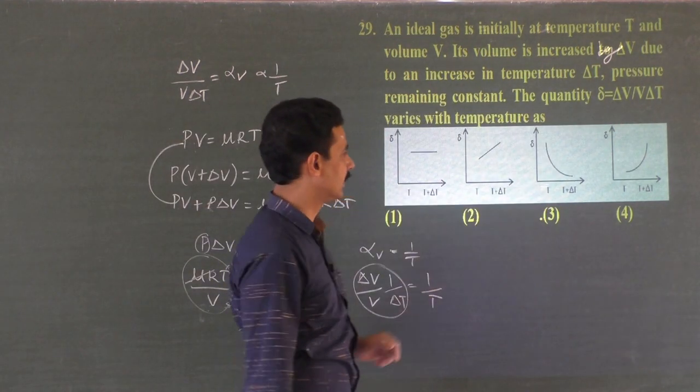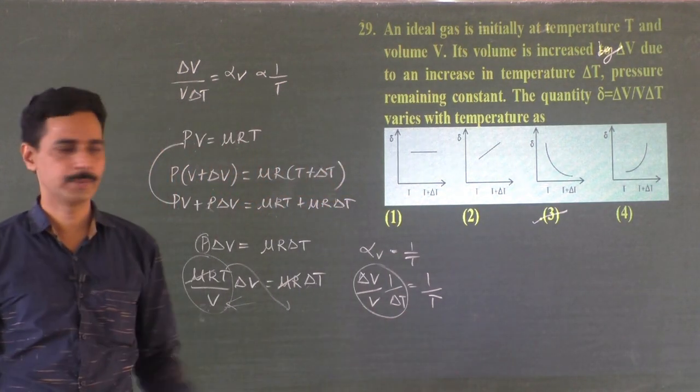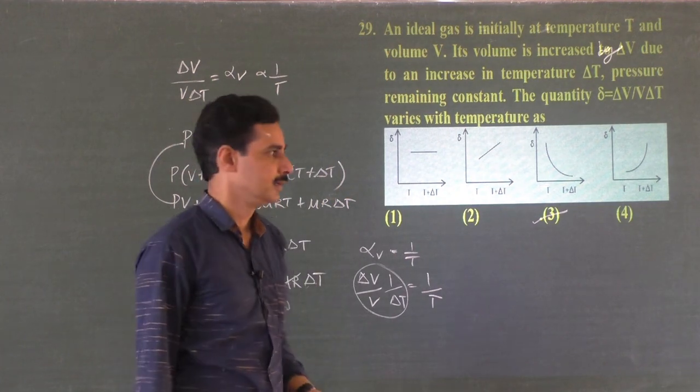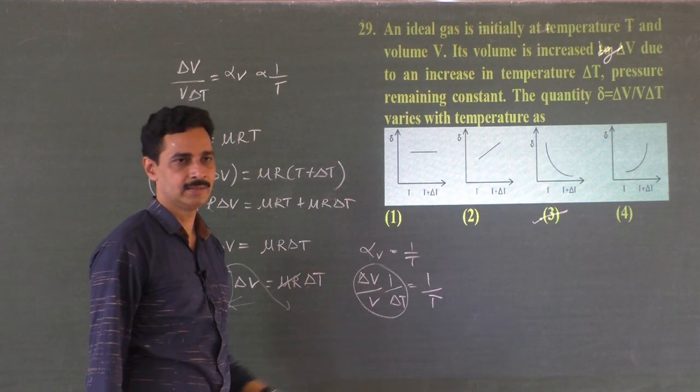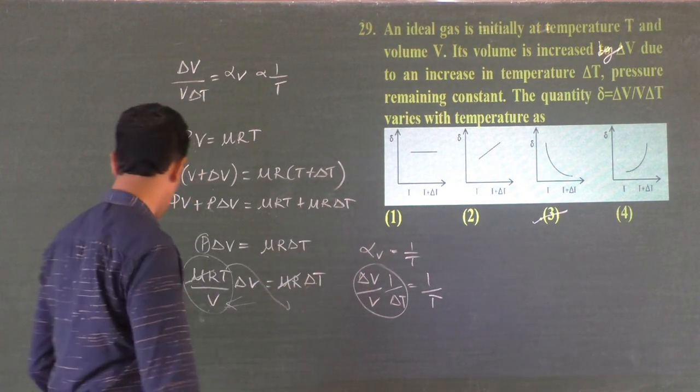What's the temperature? This graph. Why? It is inversely proportional. Any inversely proportional graph should resemble like this. So that is the answer. So better you have this theory idea that the coefficient of volume expansion of any gas is inversely proportional to temperature.